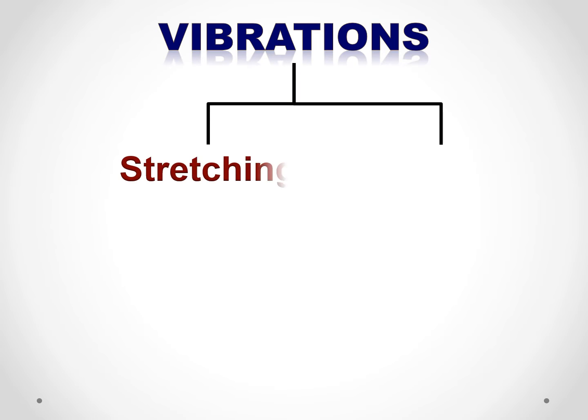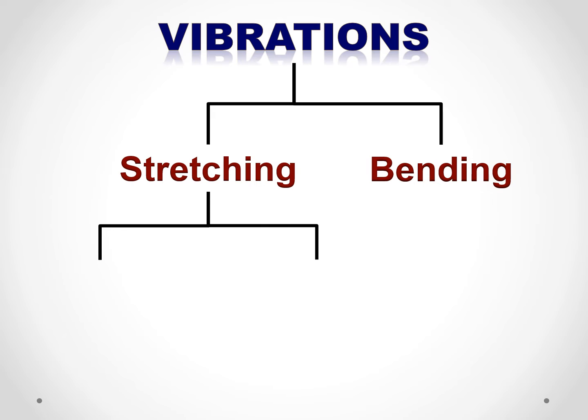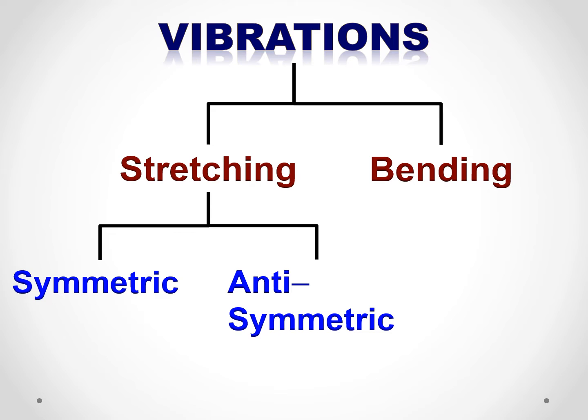Now let us move on to what are the different types of vibrations possible in a molecule. Generally, a molecule can have two types of vibrations. One is called stretching vibration, the other is called bending vibration. Stretching can further be divided into two categories: symmetric stretching and anti-symmetric stretching.